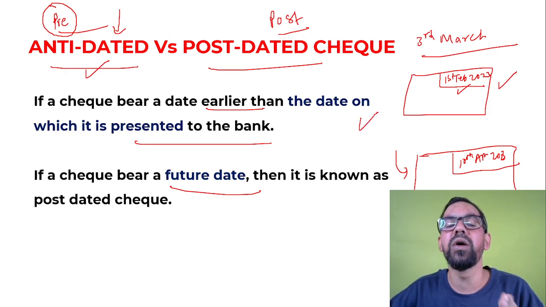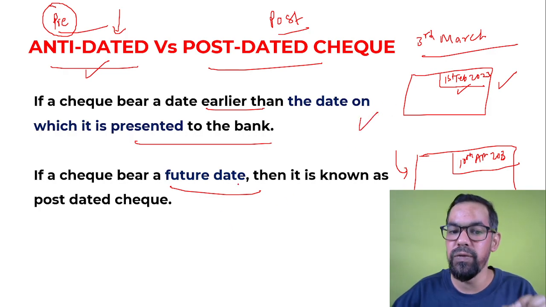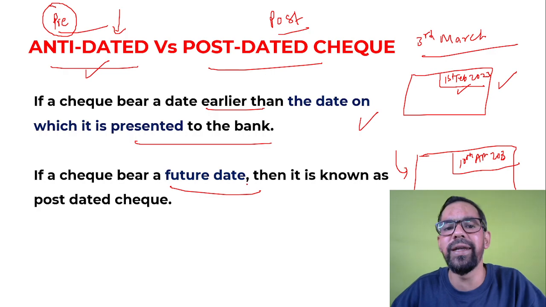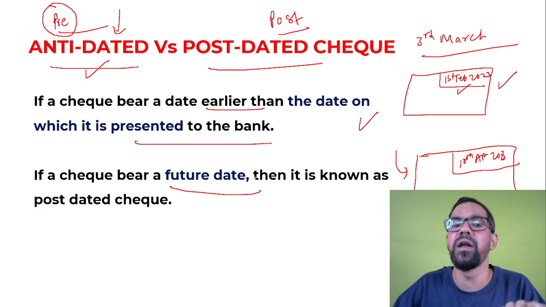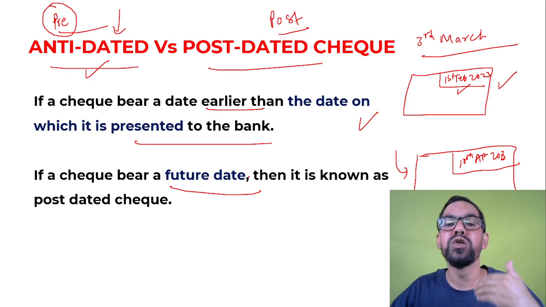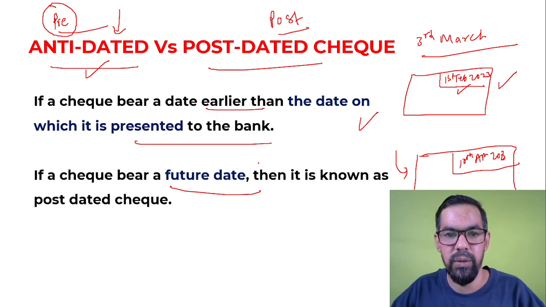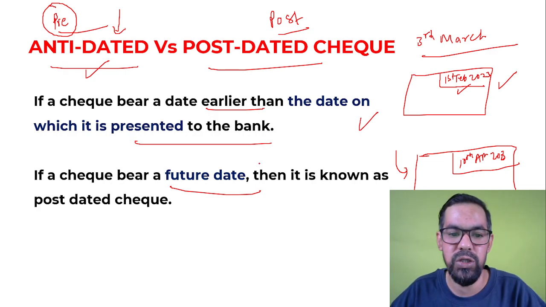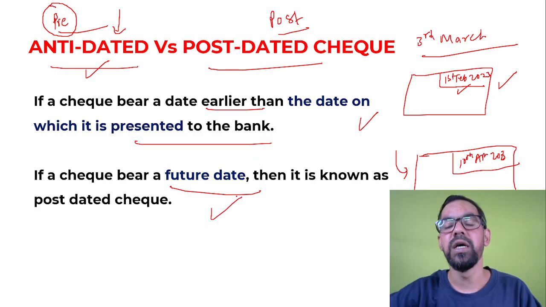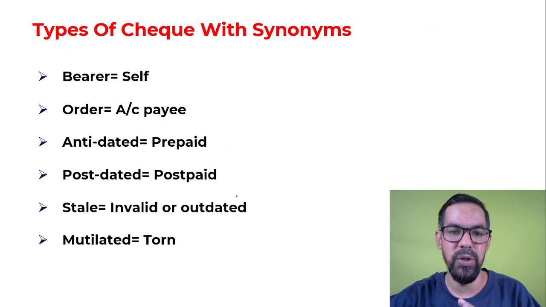So it will be called antedated. Postdated means a future date, which can be after 2 months, after 6 months, after 1 year. These are generally used for security purposes. After 1 year, within 90 days, he'll present that document. That is generally known as a future date. I hope you get this clearly.